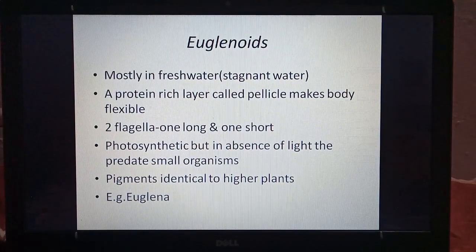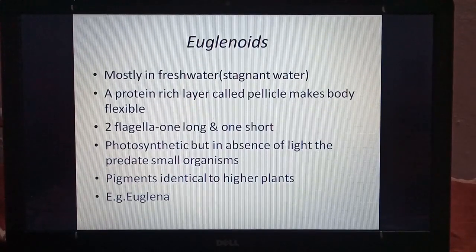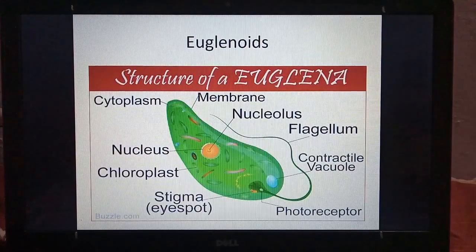Photosynthesis is present, but when they do not get light, they predate. Predate means they eat or engulf small organisms. They have pigments identical to higher plants like chlorophyll. Example is Euglena. In this diagram we can see Euglena. So it has a flagella and chloroplast.